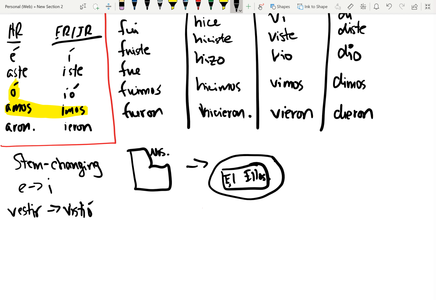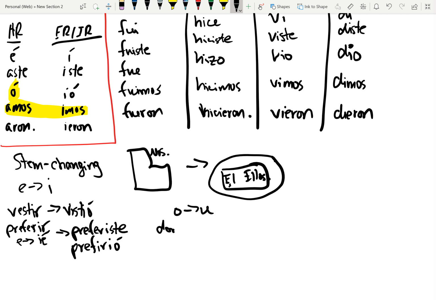What about tú? And let's go with preferir. So we know in the present tense it changes E to IE. It is an IR verb, right? So it changes in the pretérito as well. But does it fall within the sandal? It does not. The tú form does not fall within the sandal, so it will be preferiste. But prefirió. So there's E to I and there's also O to U.